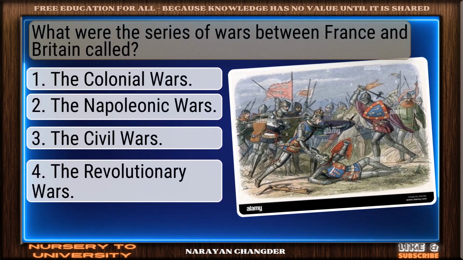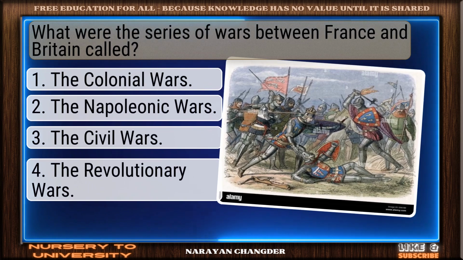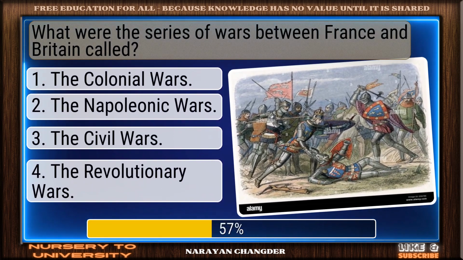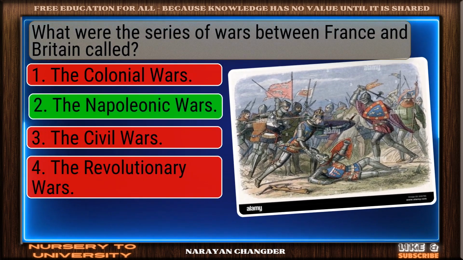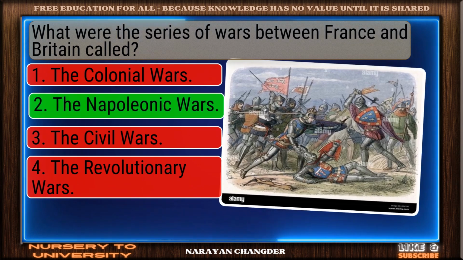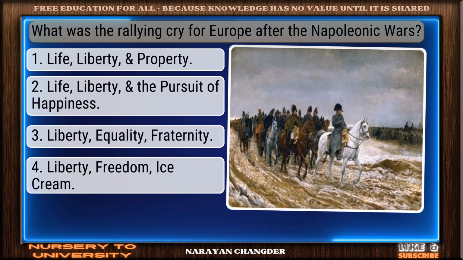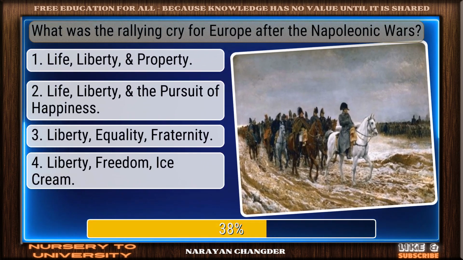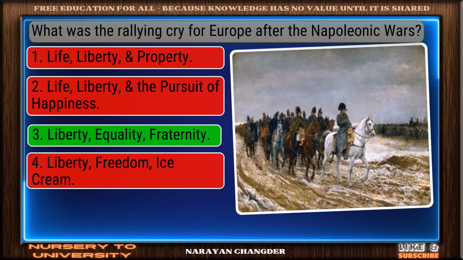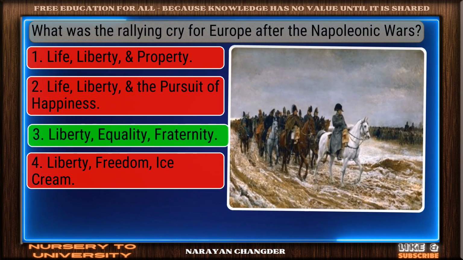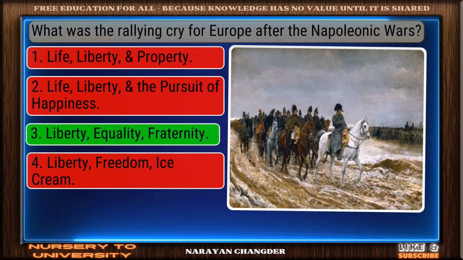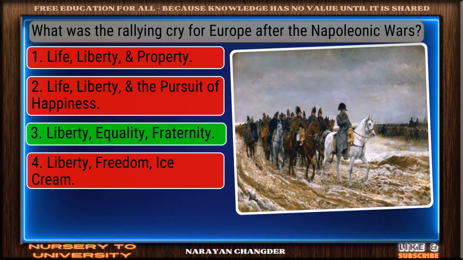What were the series of wars between France and Britain called? Smart pick. The Napoleonic Wars is the correct choice. What was the rallying cry for Europe after the Napoleonic Wars? Well picked. Liberty, equality, fraternity is the correct answer.